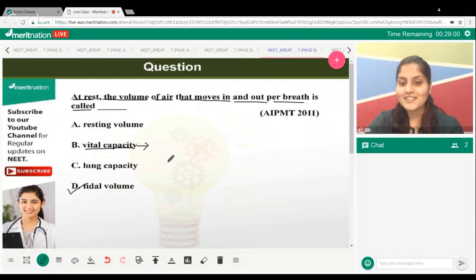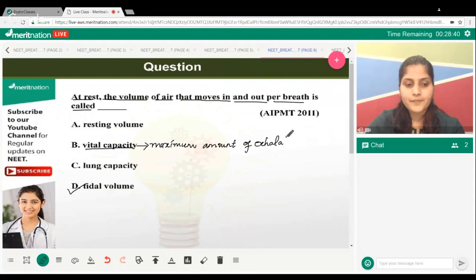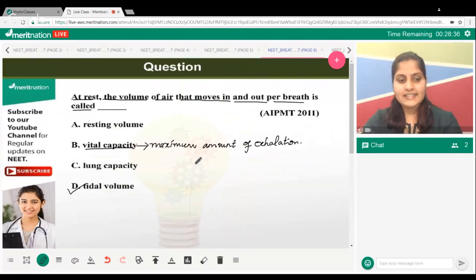What is vital capacity? Vital capacity is the maximum amount of air a person can exhale after an inhalation. It's the maximum exhalation you can do. Yes, exactly.